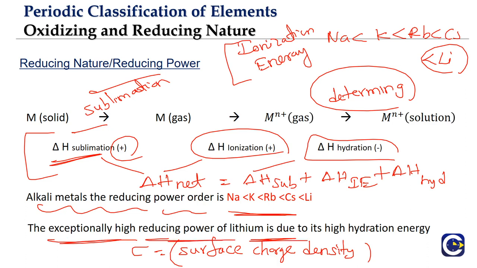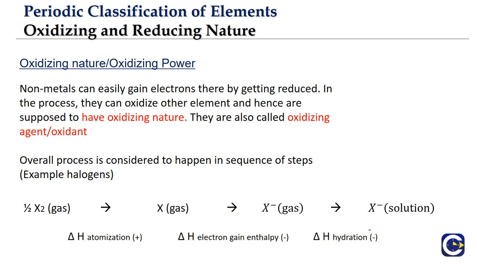Similarly, in the second group, we will see that beryllium is going to have an exceptionally high reducing nature. It is because, again, of the exceptionally high hydration energy of beryllium because of its small size. So this is what we will have as the reducing nature or reducing power. Again, when we go to the S block elements, there we will talk about the trend in general and also the exceptionally high values of the reducing power for both lithium as well as beryllium. Okay, so this is about the reducing nature or reducing power of the metals.